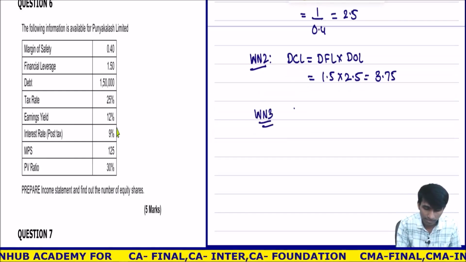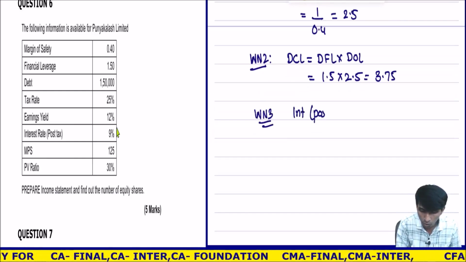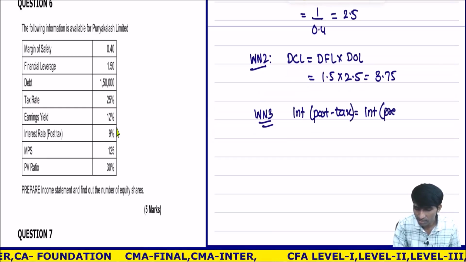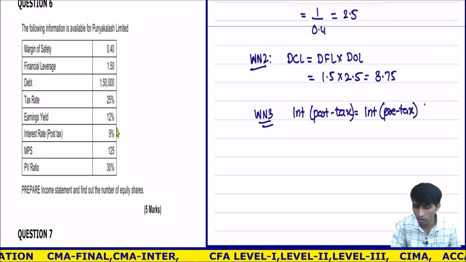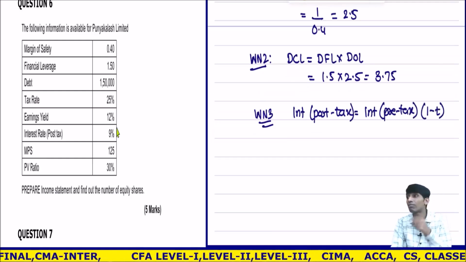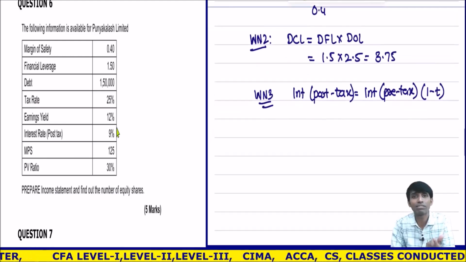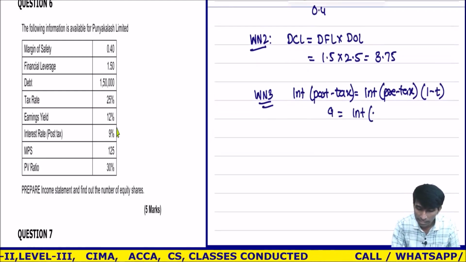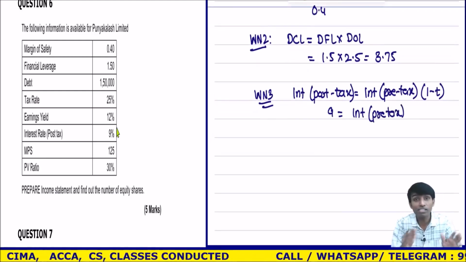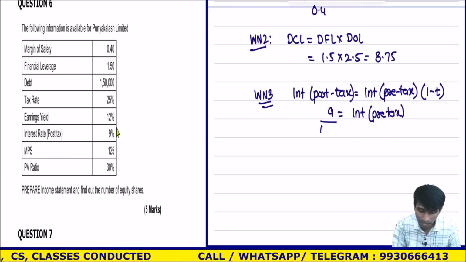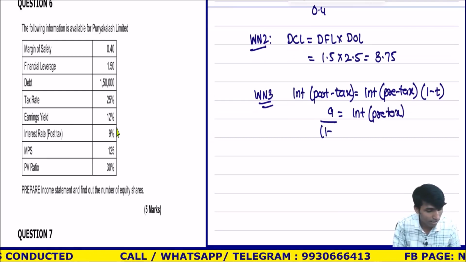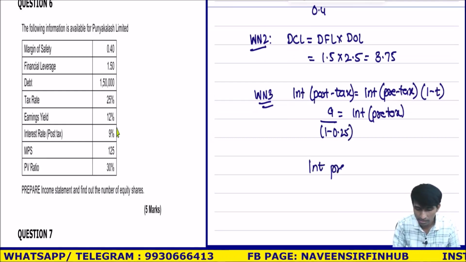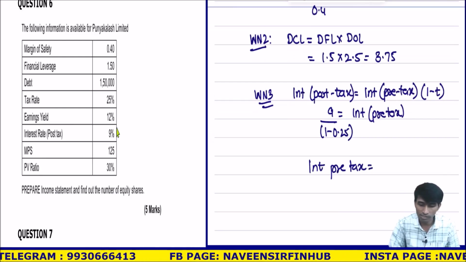Working note number 3. Interest post tax is equal to interest pre-tax into (1 minus t). Small thing, but everyone went wrong. Whenever I have to calculate anything post tax, I multiply with what? 1 minus t. Post tax is given, that is 9. So interest pre-tax, divided by 1 minus t. 1 minus t is how much? 0.25 tax rate, so 0.75. Interest pre-tax is equal to 9 divided by 0.75, how much?